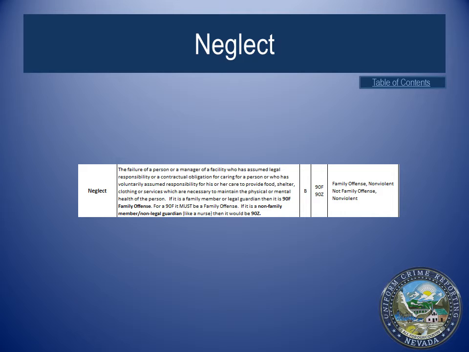If it is a family member or legal guardian, then it is 90F family offense. For a 90F, it must be a family member. If it is not a family member or a non-legal guardian, like a nurse, then it would be a 90Z.